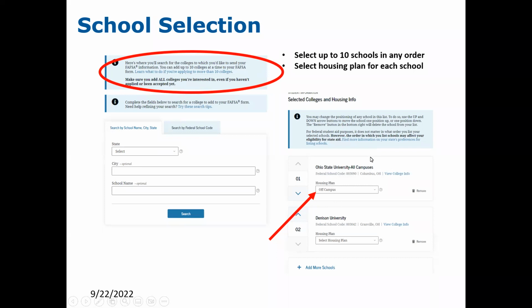Be careful with schools that have regional or extended campuses, and make sure that when you select the school that you're selecting the proper campus. Some schools have one location where the FAFSA is submitted. So for Ohio State, for example, it's all campuses, but for another college, you may see that you need to actually select the regional campus that the student intends to enroll.